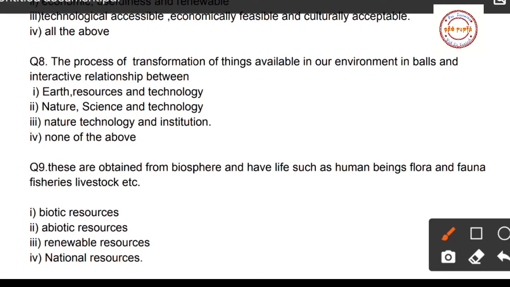Now students, question number 8, the process of transformation of things available in our environment involves interactive relationship between, first option earth, resources and technology, second option natural science and technology, third option nature, technology and institution, and fourth option none of the above. So here the correct option is, students, option number 3, that is nature, technology and institution.